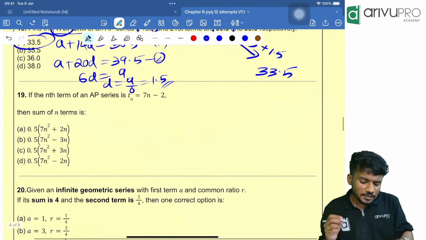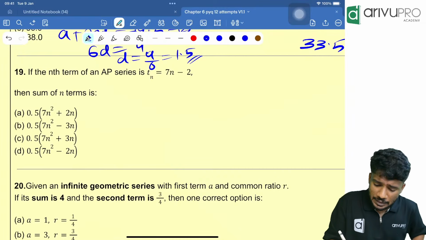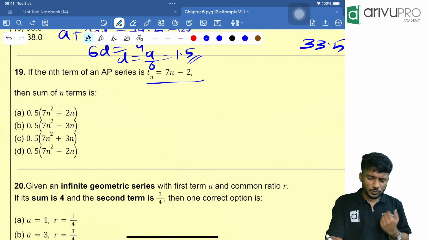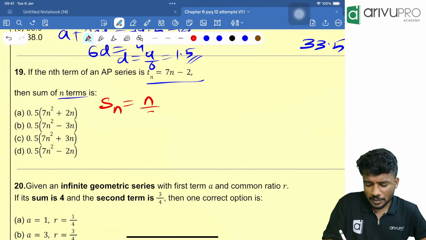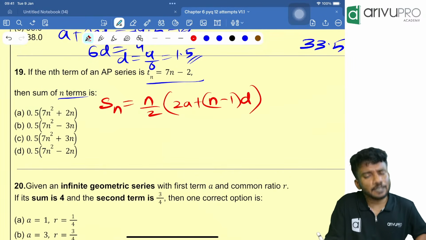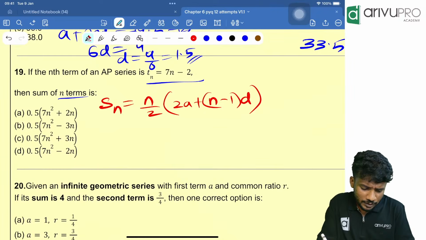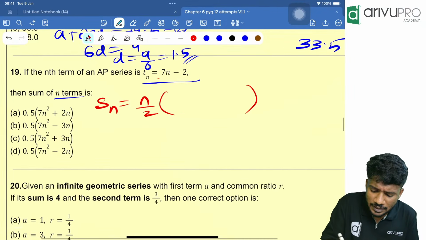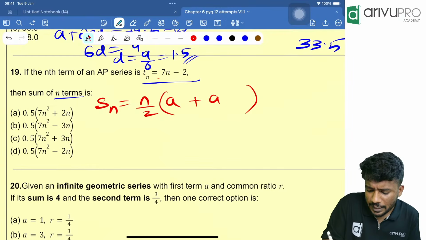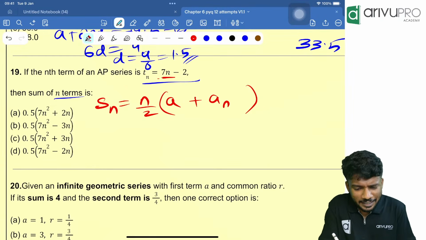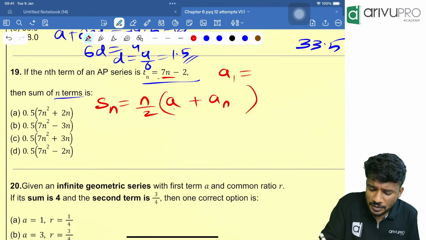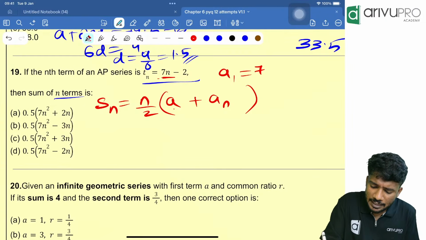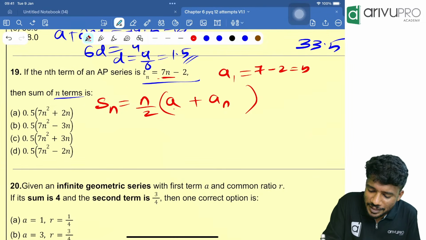Next question. If the nth term of an AP, Tn, is equal to 7n minus 2, find the sum of n terms. Direct question. The sum of n terms of an AP formula is what? n by 2 into (2a plus (n minus 1) into d). Here, what else is given? Directly they have given that the nth term is 7n minus 2. Now people, you tell me what is the first term. A value is how much? Instead of n you will put 1. That means 7 into 1 minus 2, which is equal to 5.